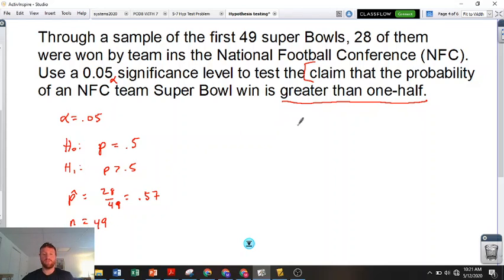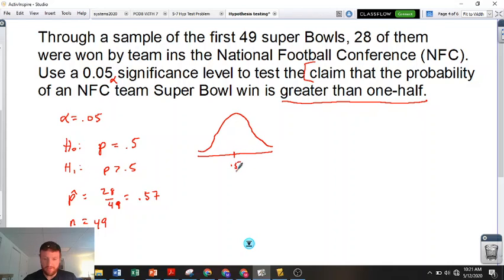Okay, so 0.57. N is 49. Okay. So based on our null hypothesis, we're assuming... Wait, do we have all of our requirements? Yep, the x is more than 5, definitely, and the opposite of 28 out of 49 is definitely more than 5. So we're good. Same thing.